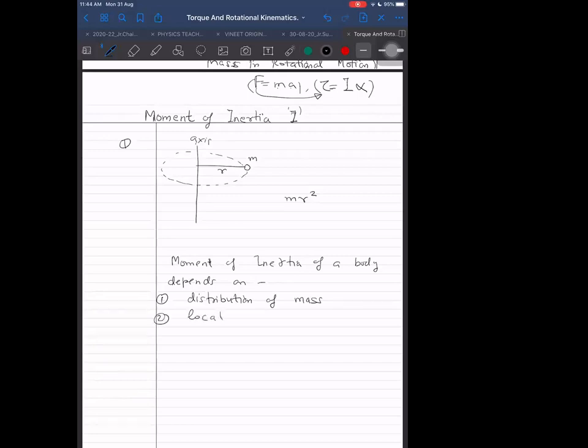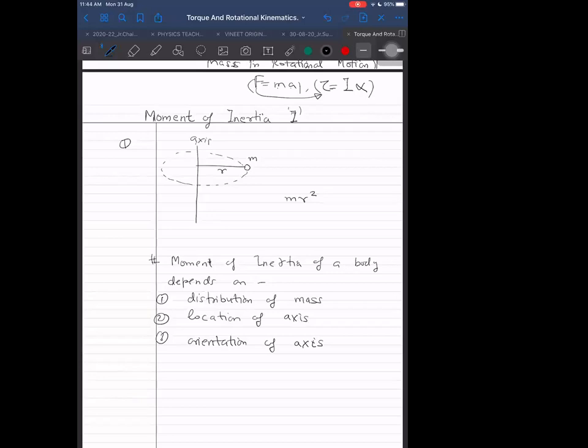Number two, location of axis. Number three, orientation of axis.